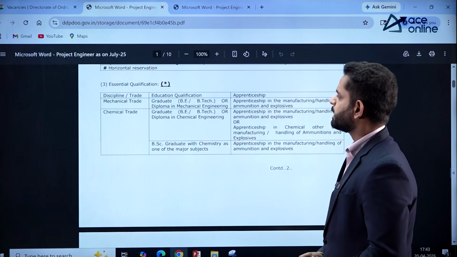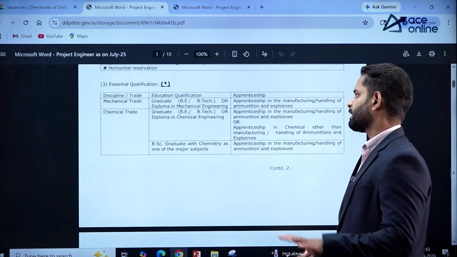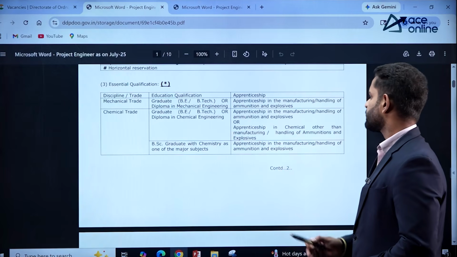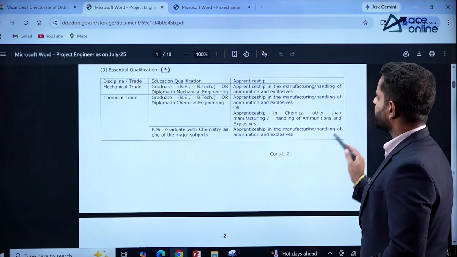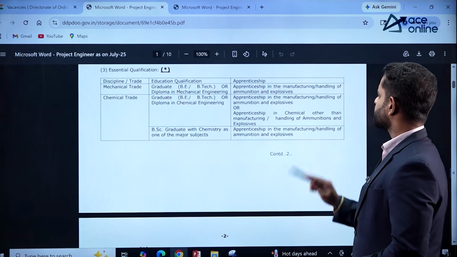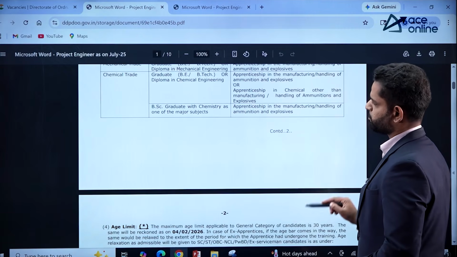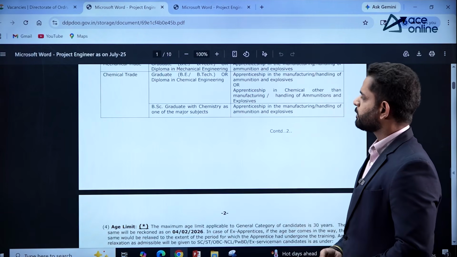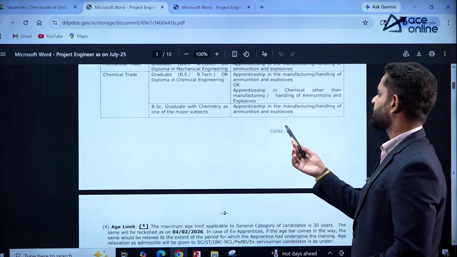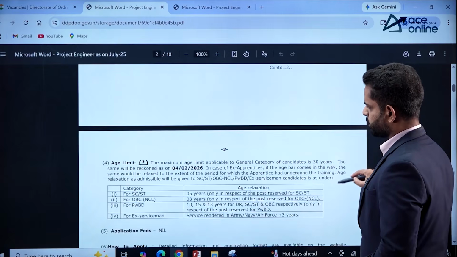And the second post, that is chemical trade: graduate BE or BTech, or diploma in chemical engineering, and also required apprenticeship in the manufacturing or handling of ammunition and explosives, or apprenticeship in chemical other than manufacturing, handling of ammunition and explosives. BSc graduate with chemistry as one of the major subjects is also required. Apprenticeship in manufacturing and handling of ammunition and explosives is also required.